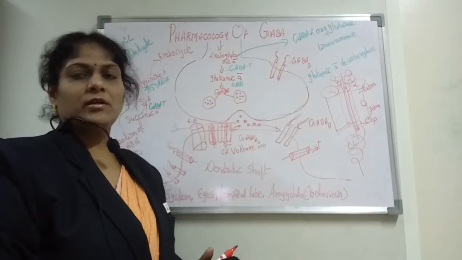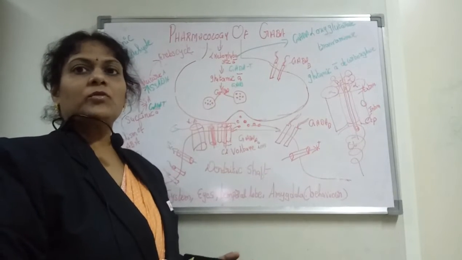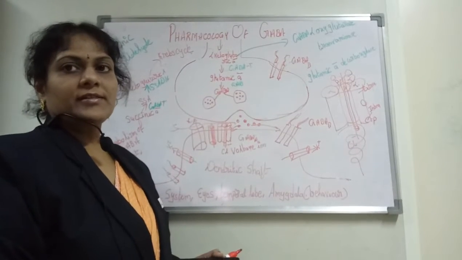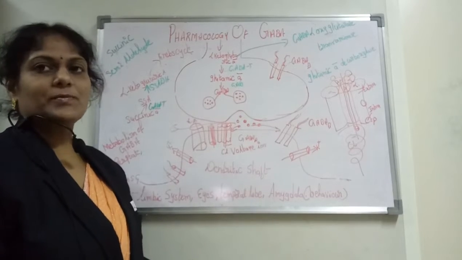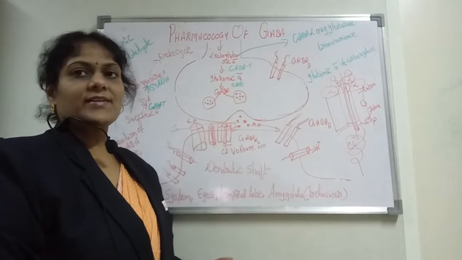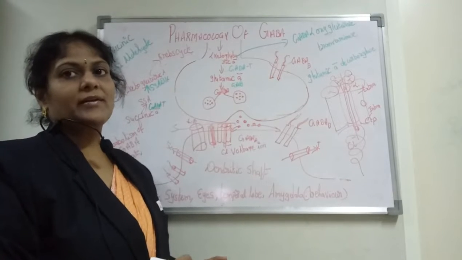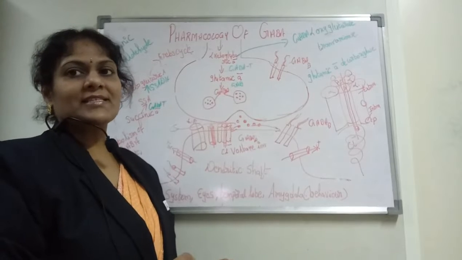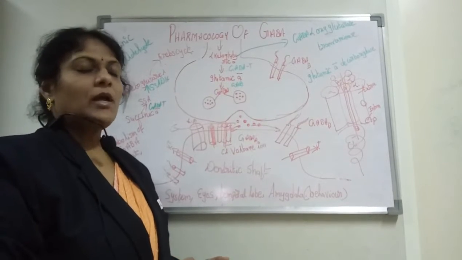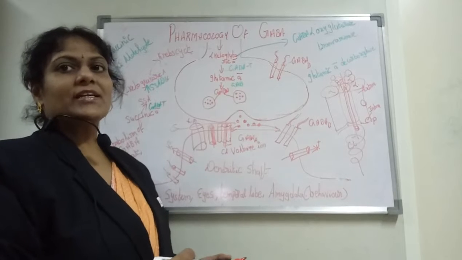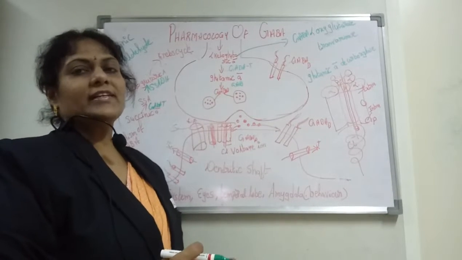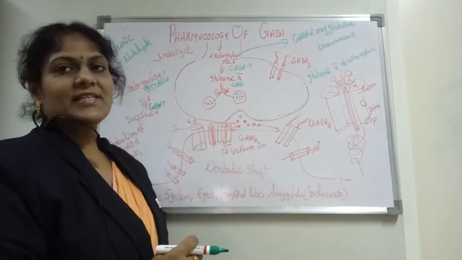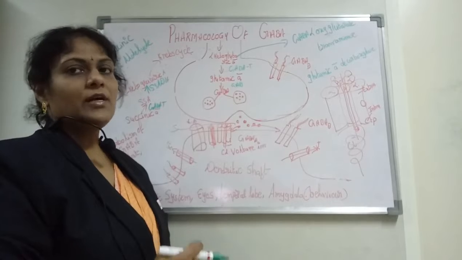Good morning, friends. Today I came up with one more small topic about the pharmacology of GABA. GABA is a neurotransmitter which is synthesized in the brain and the spinal cord, both of which are called the central nervous system. This central nervous system mainly consists of two parts, the brain and the spinal cord. So by this we can know that GABA is synthesized both in the brain and the spinal cord.